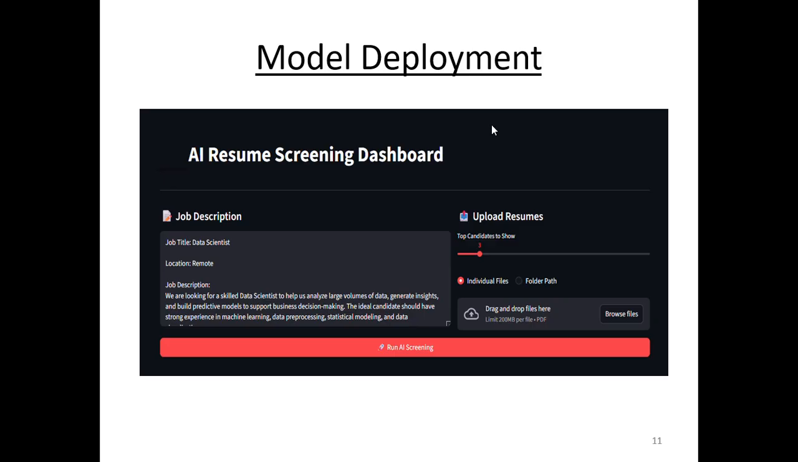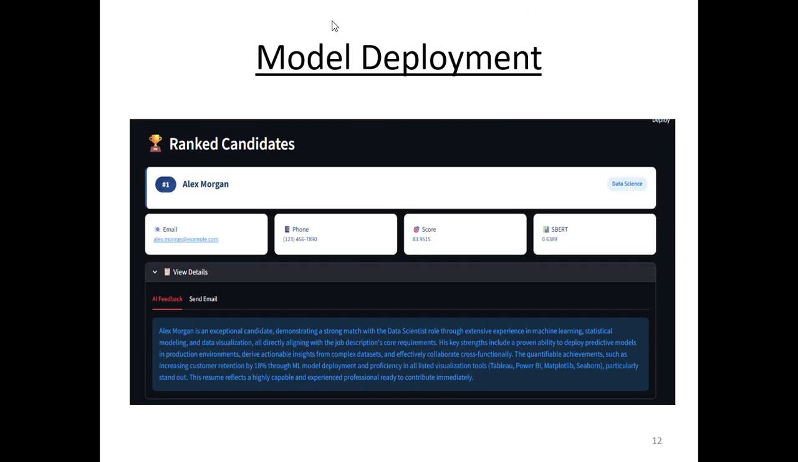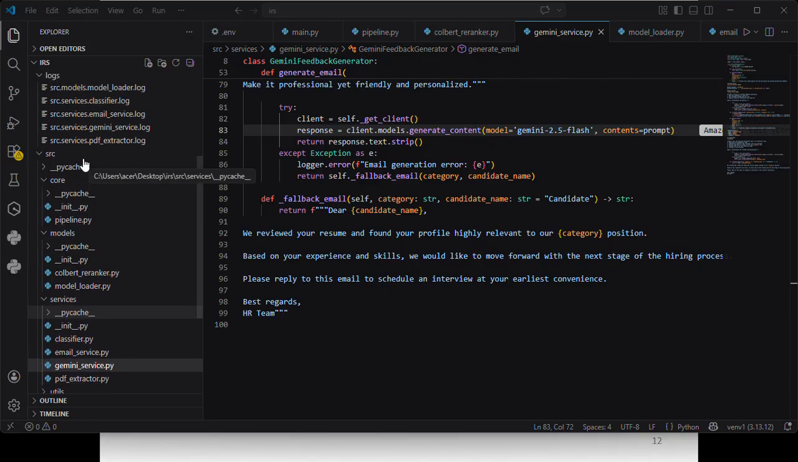Here is our UI. Here we have deployed the model using Streamlit. The result looks like this: ranked candidates with the name, extracted email ID, contact information, and also the personalized AI feedback as well as the email. Here is our overall project.